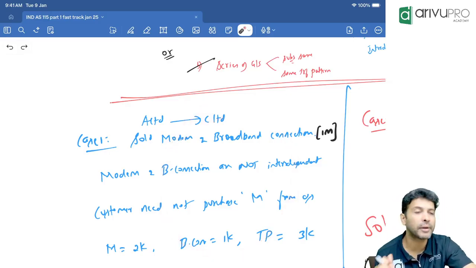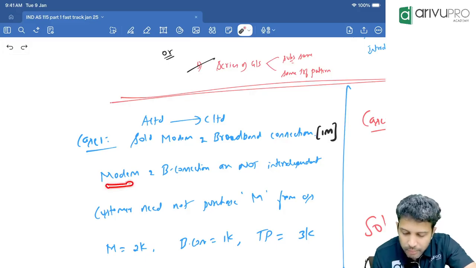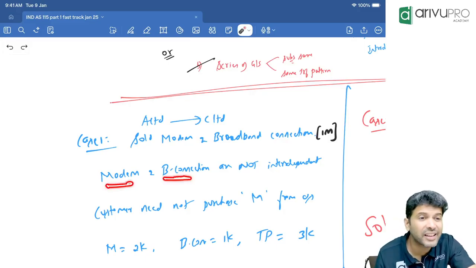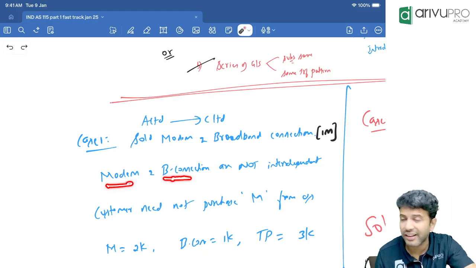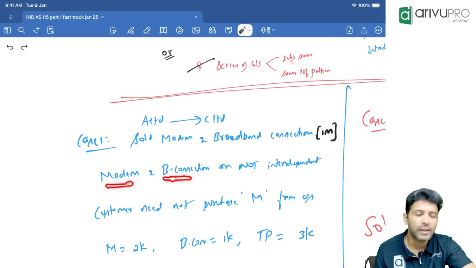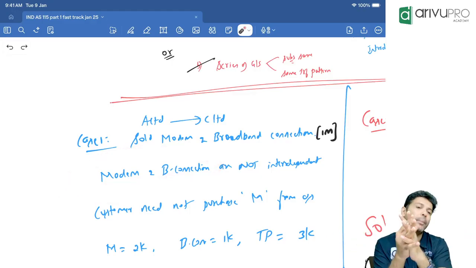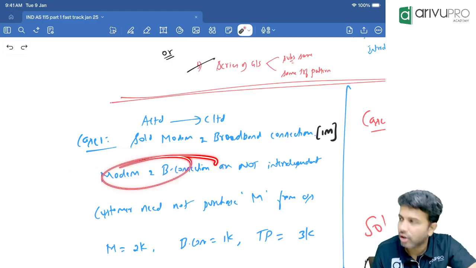2 PO or 1 PO? 2 PO. 2 promises. How? Why is it not 1? If this modem and broadband connection are interrelated, interconnected, interdependent, then they will not be 2. They will become 1, because the customer cannot use them independently.